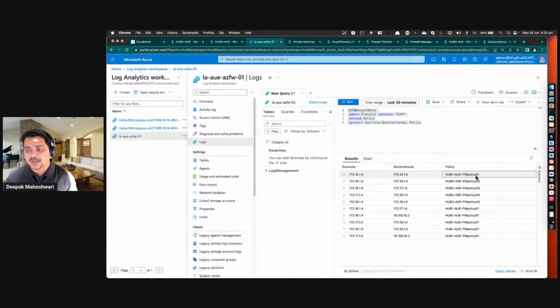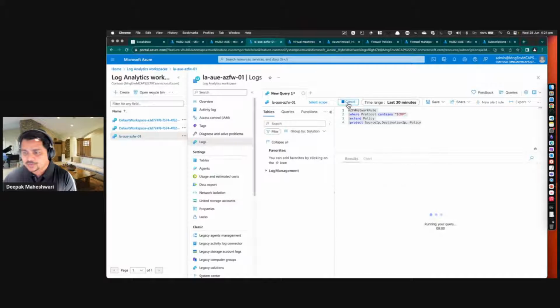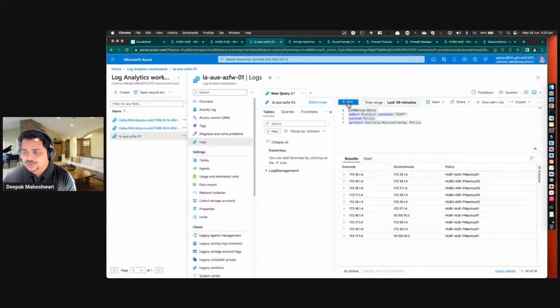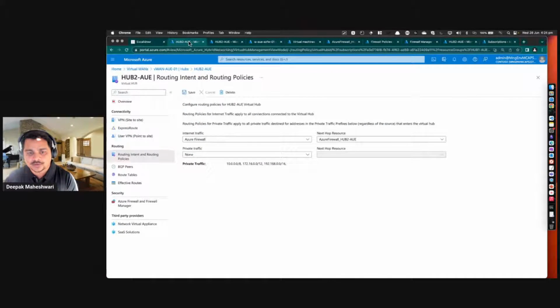So I represented my policy 1, policy 2, policy 3 in accordance to my hubs. Hub 1 has got policy 1, hub 2 has got policy 2, hub 3 has got policy 3. So we can see here that the traffic which is originating from different source and different destination IPs is not hitting the firewall policy 2, because we have configured our routing intent not to go via the firewall when it comes to the private traffic.